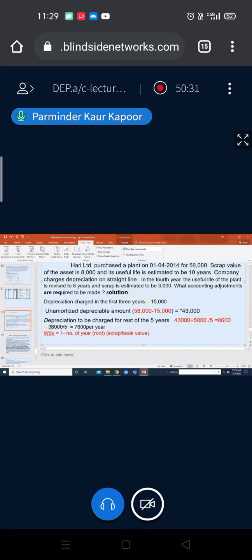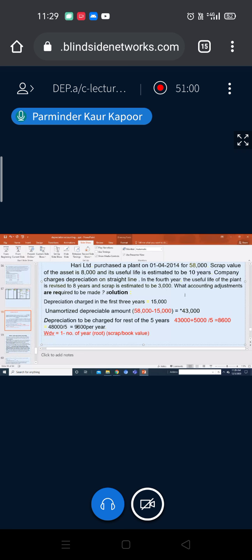So you will have 48,000 rupees as your new book value, which is to be divided by 5. Accordingly, you can charge the depreciation. Clear to you? So 9,600 will be the depreciation charged in the subsequent year. I hope this is clear to you.